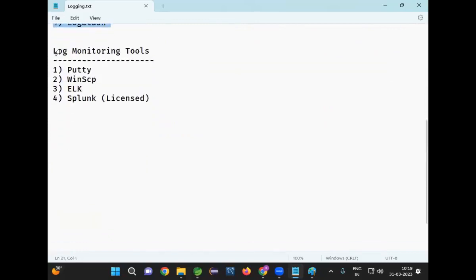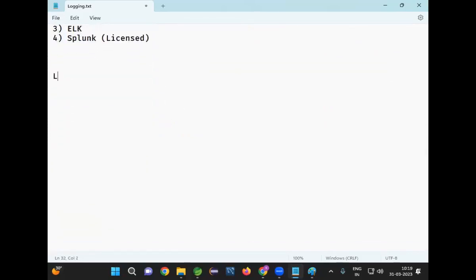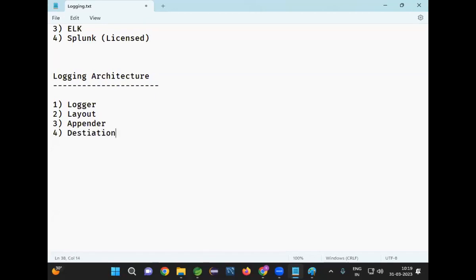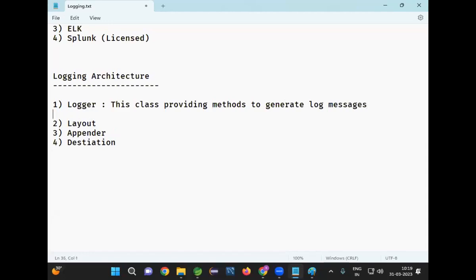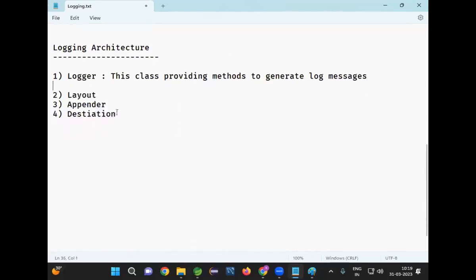Logging frameworks are available, logging tools are also available. Now, logging architecture. What is the logging architecture here? In the logging architecture, we mainly have logger, layout, appender, and destination. Logger is a class providing methods to generate log messages. Whatever log message you want to generate, you can generate by using the logger class.